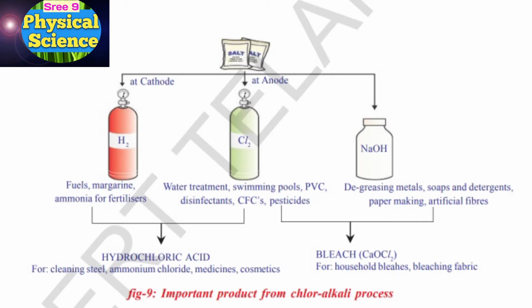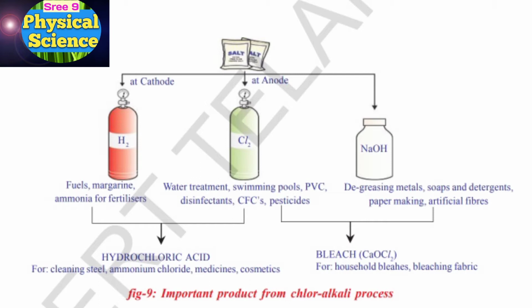so you see the first red color at cathode, hydrogen, it is used for the fuels, margarine, ammonia, for fertilizers. At the anode, chlorine gas is there. It is used for water treatment, swimming pools, PVC, disinfectants, CFCs. CFC means chlorofluorocarbons, pesticides. Okay, on the right side, third one, NaOH, it is used for degreasing metals, soaps and detergents, paper making, artificial fibers.